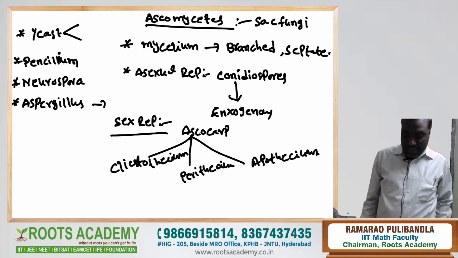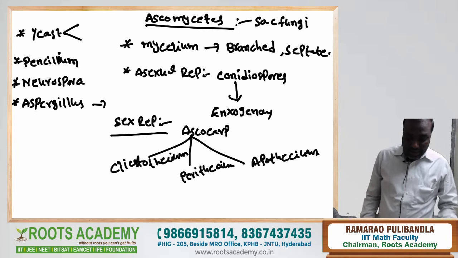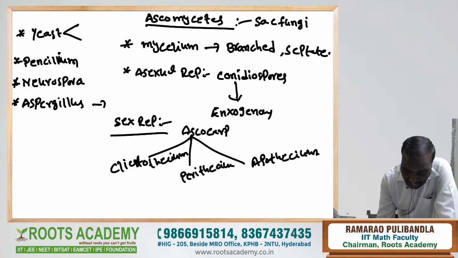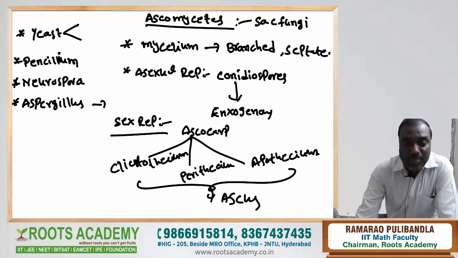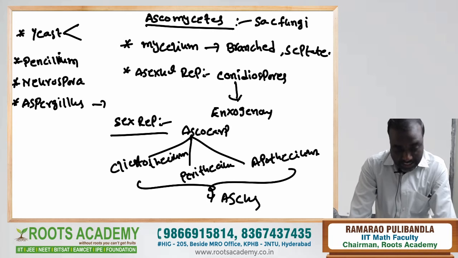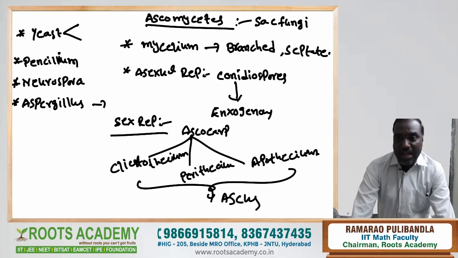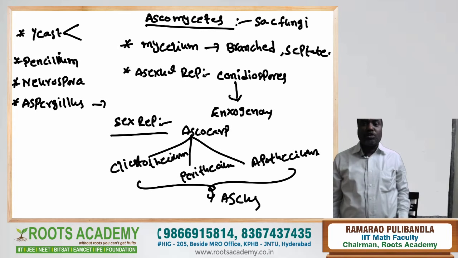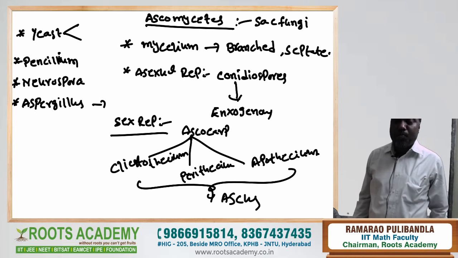Ascus. Here, karyogamy takes place in the ascus, and after that meiosis also takes place in the ascus. All these are the ascocarp, which consist of the sac-like structure called ascus. As a result of meiosis, the spores are produced. These spores are called ascospores.